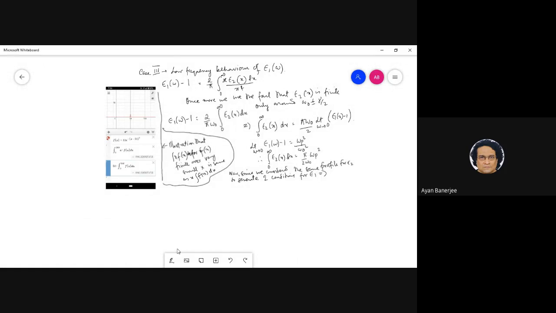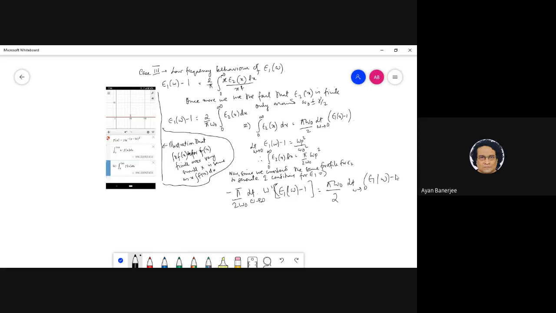We basically can write minus pi by 2 omega. Basically, we can just equate this, the limit omega tends to infinity of omega square epsilon 1 of omega minus 1, to pi by 2 omega 0 times the limit omega tends to 0 of epsilon 1 of omega minus 1, right?